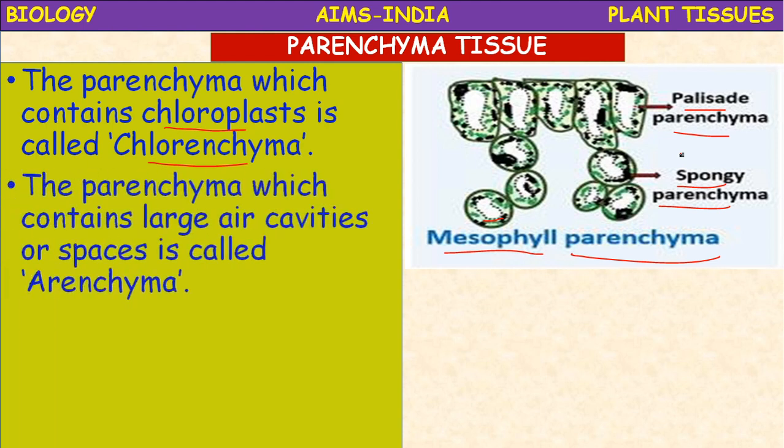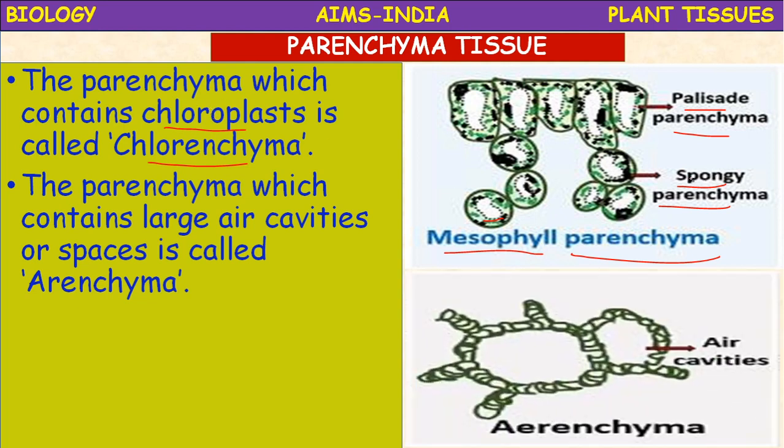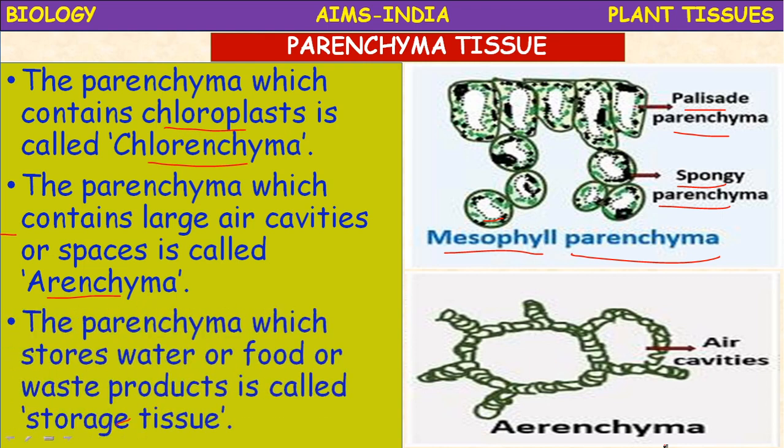The parenchyma which contains large air spaces is called aerenchyma. This is the aerenchyma tissue. So aerenchyma is the tissue present in hydrophytes. Hydrophytes means water plants, particularly Pistia, a free floating hydrophyte. This aerenchyma tissue is present in large amounts.